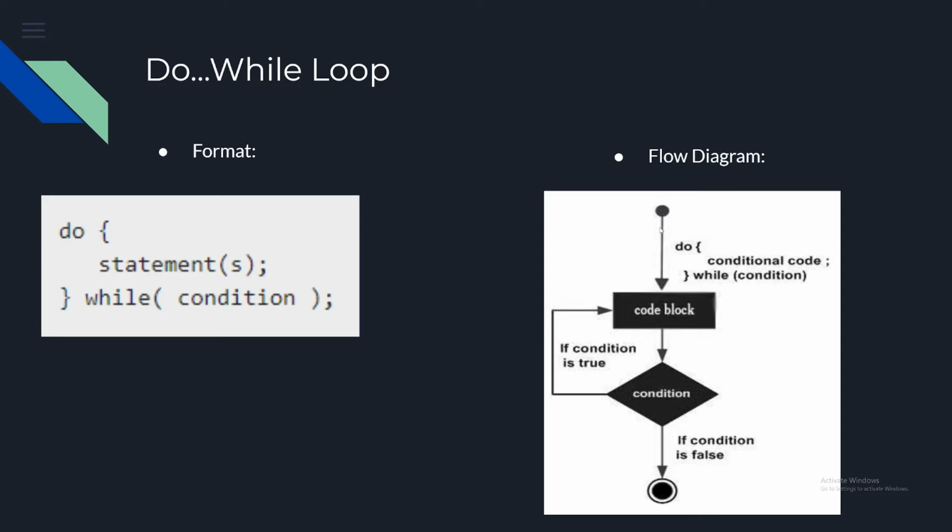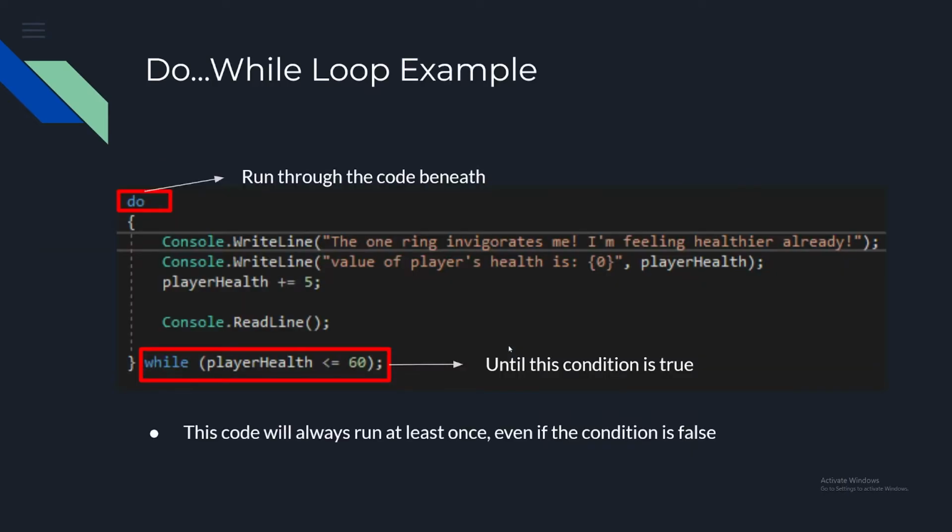So again, main program runs the code block immediately. You can see how that's the difference between a lot of the other ones. Runs the code block immediately, then checks the condition. If the condition is true, runs the code block again, keeps looping this until it's not true anymore. If the condition is false, then it will go back to the main program. Okay.